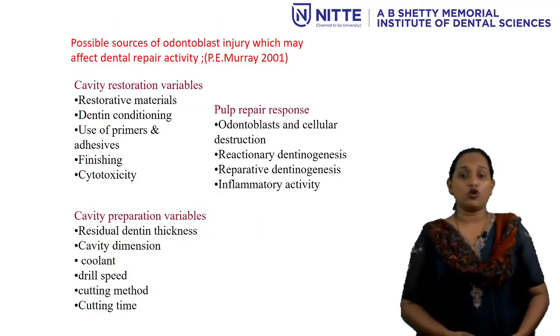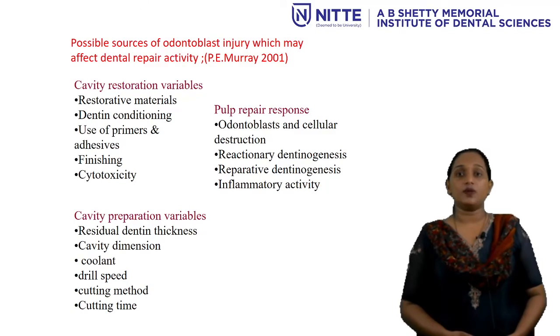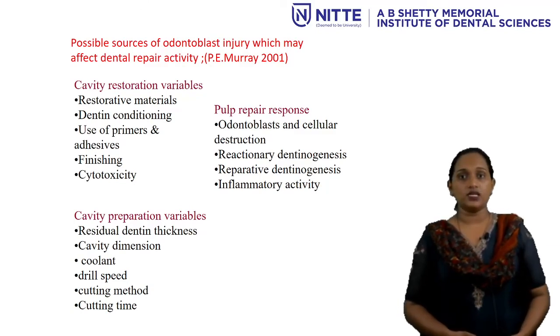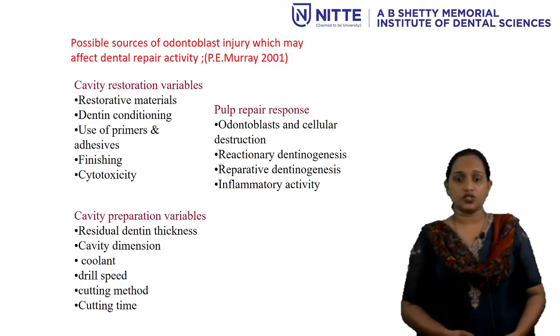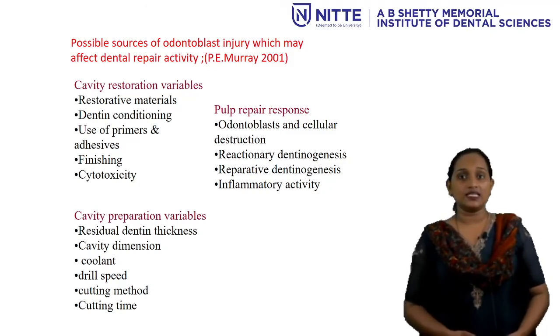Possible sources of odontoblastic injury may be of two types. One is cavity restoration variables and another is cavity preparation variables. Restoration variables are mainly the restorative materials, dentine conditioning in various procedures, usage of primers and adhesives in composite restorations or veneers, finishing, and also the cytotoxicity of various materials.